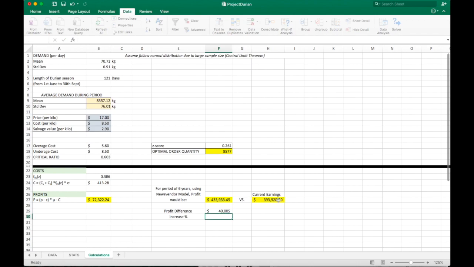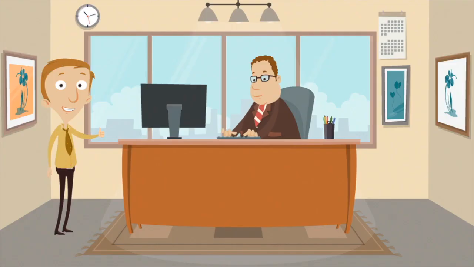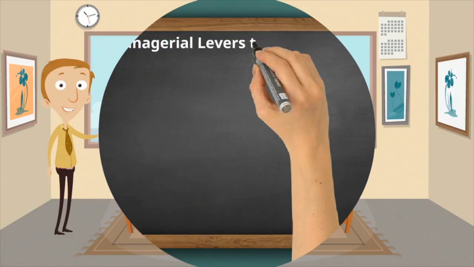We see that by using the optimal order quantity, Daniel would have had a profit increase of $40,005, which is a 10% increase. We previously saw that using the newsvendor model would have given Daniel an extra $40,000 in profit during the past 6 periods. Therefore, our recommendation is that he should set the new contract with his supplier for an order quantity close to 8,577 tons of durian per season.